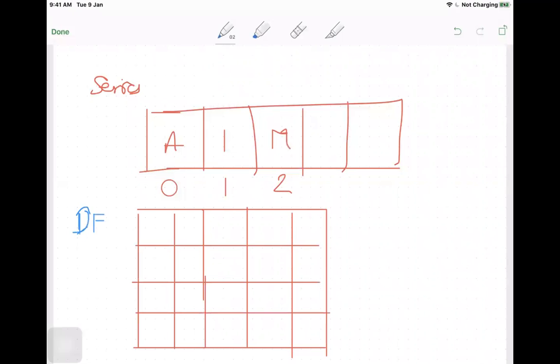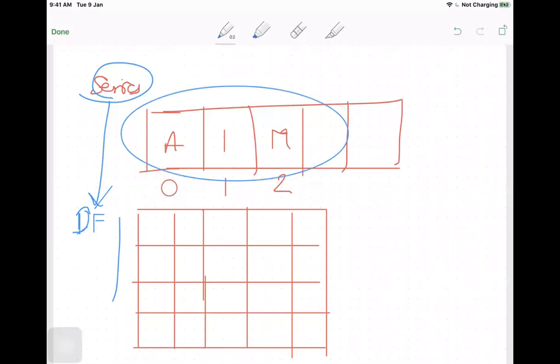Okay. So one thing that you have to observe in this particular data frame is that you can put a series into a data frame. What I mean by that is, a data frame is nothing but a combination of series. So data frame acts as a container, and in that container, you can put multiple series. So what do we mean by that? Let's say if I take this complete thing, I can put it here in this first column.